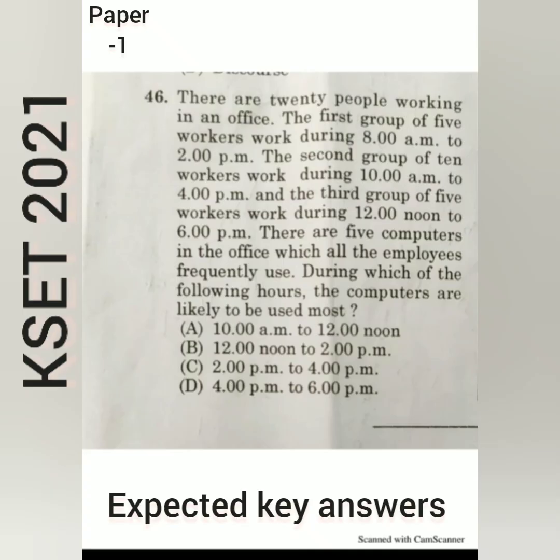There are 20 people working in an office. The first group of 5 workers work during 8 a.m. to 2 p.m. The second group of 10 workers work during 10 a.m. to 4 p.m. And the third group of 5 workers work during 12 noon to 6 p.m. There are 5 computers in the office which all the employees frequently use. During which of the following hours the computers are likely to be used most?